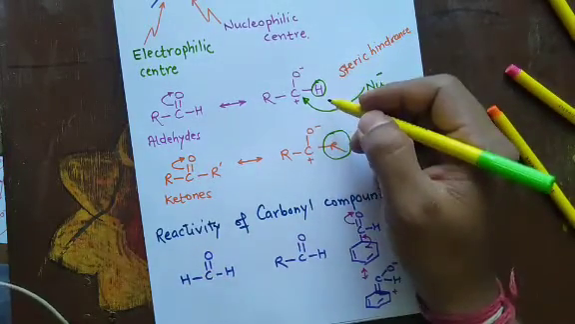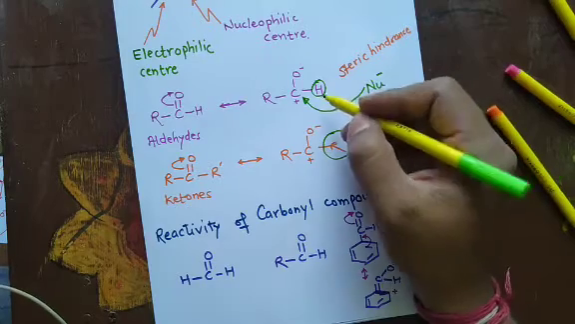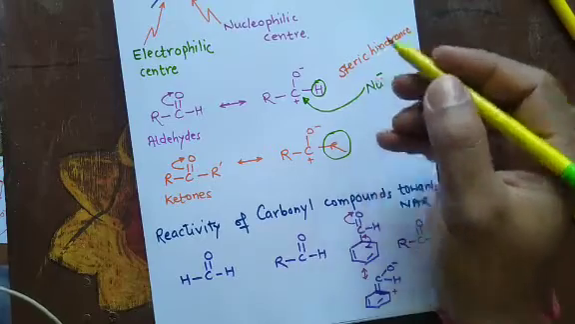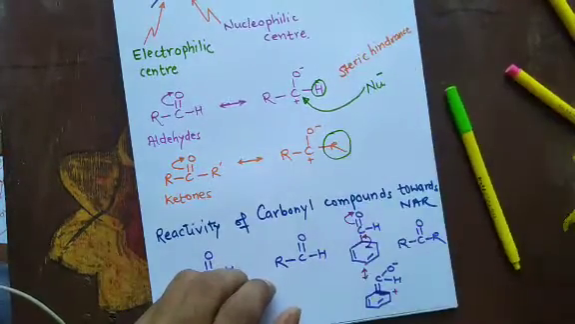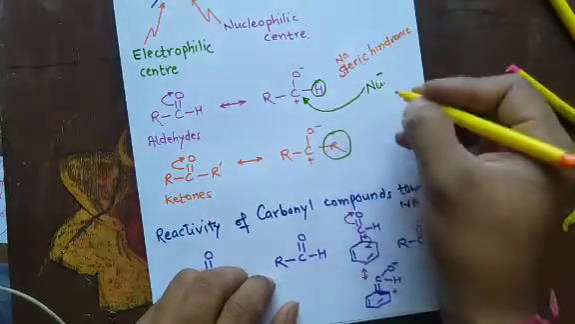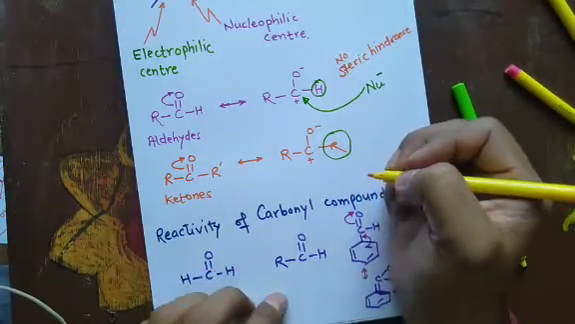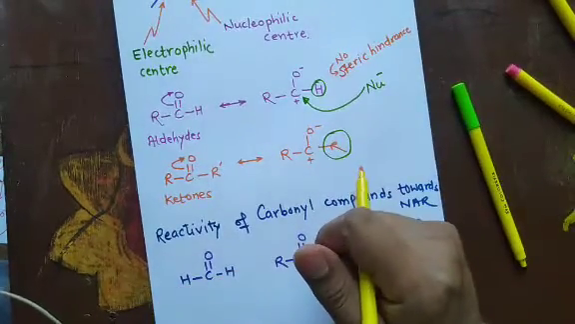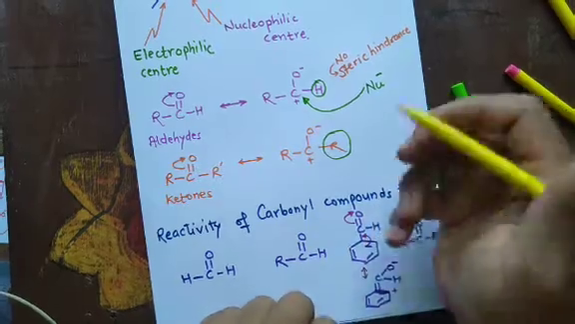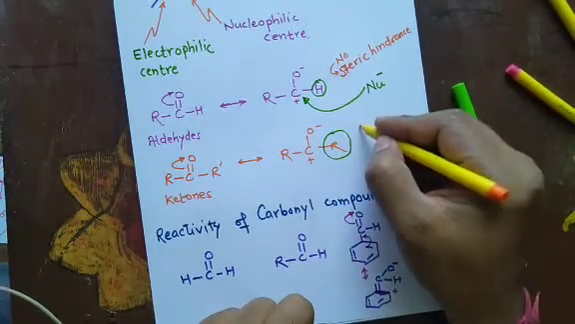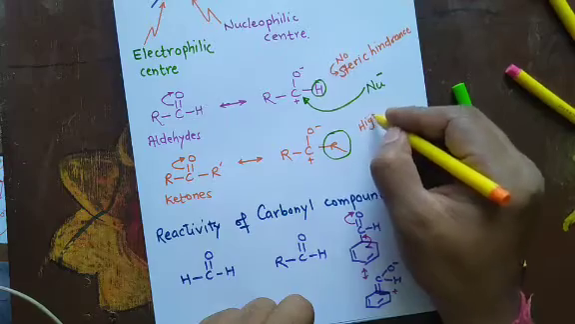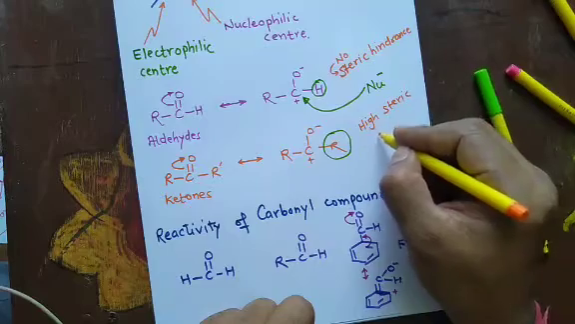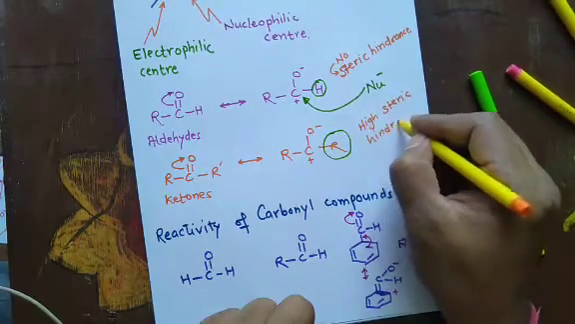In this case, hydrogen is the simplest atom. It has only one electron. This nearly poses no steric hindrance. No steric hindrance to the nucleophile. Now, in case of ketones, there is high steric hindrance. It means hindrance is more.